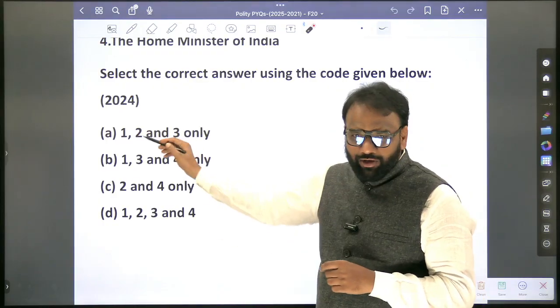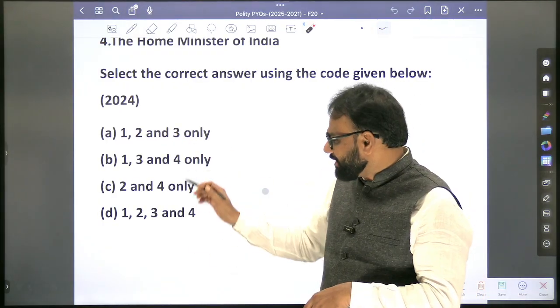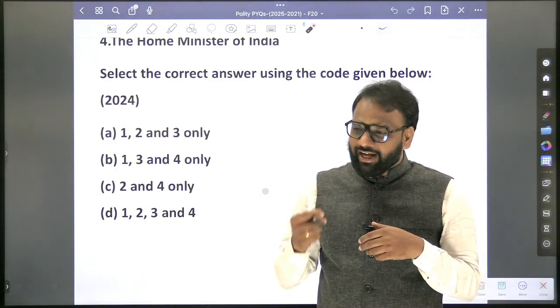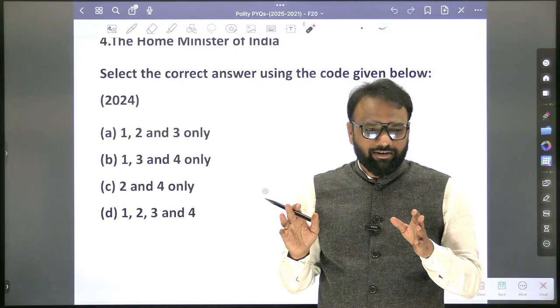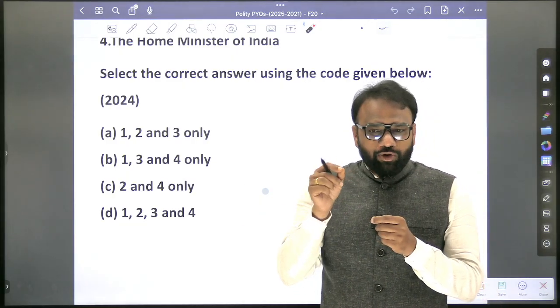If you eliminate one, because you have seen that in the zonal council, governor is not a member, then you will arrive at the answer 2 and 4. So you will be very much happy in the examination hall. But after coming out, when you check the answer keys, you will realize that you have made a blunder. So when you are going through content also, that basic curiosity is required.